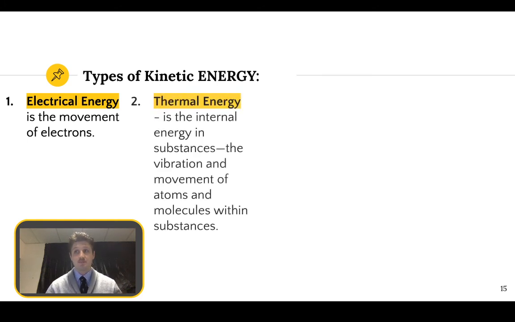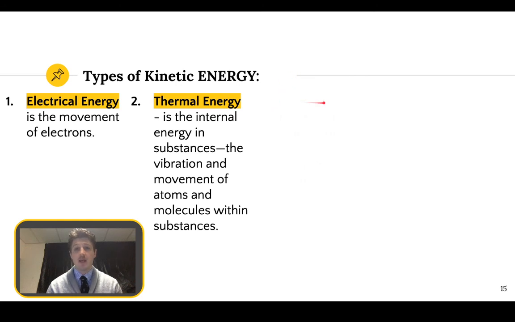The next one is thermal energy. This is the internal energy in a substance, the vibration and movement of atoms and molecules within a substance, and the faster these molecules and atoms vibrate and move within a substance, the more energy they possess and the hotter they become. And this can radiate, conduct through vacuums and through objects. So we'll cover that a bit more in the next video on heat.